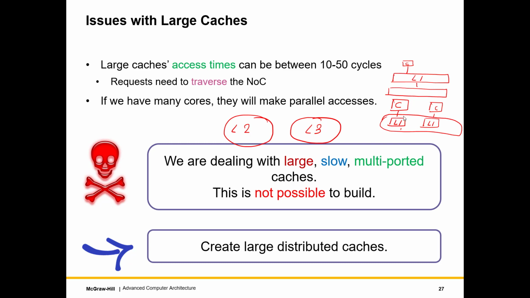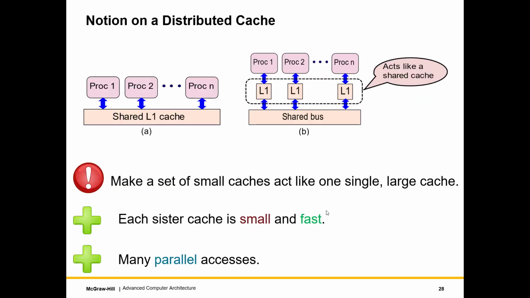And also the addresses will be shared. So one core will write to one address, one core will read from one address. That is an issue. So that is why we need to somehow create a distributed cache, where we have a set of small caches such that they conceptually act like a large cache. So this is the broad concept, but don't worry, I'll be coming back to this.